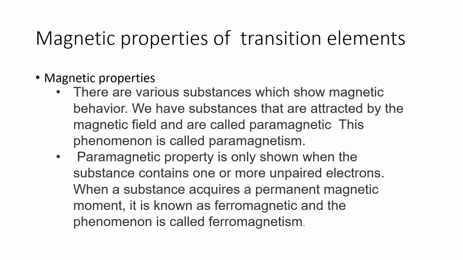The paramagnetic property is shown only by substances which contain one or more unpaired electrons. When a substance acquires a permanent magnetic moment, it is known as ferromagnetic, and this phenomenon is known as ferromagnetism.